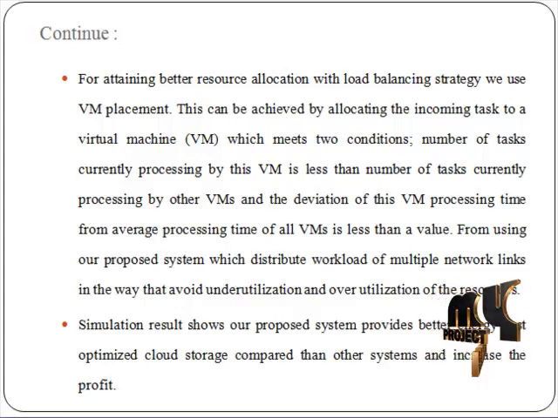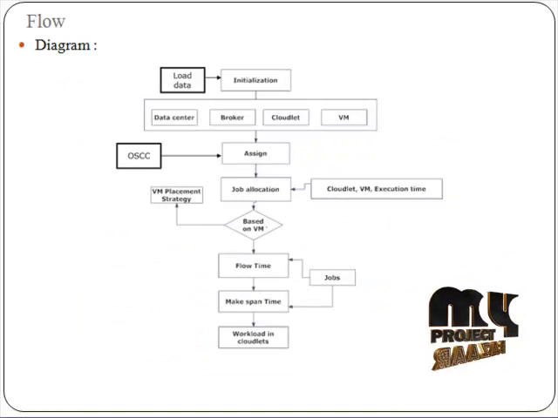This can be achieved by allocating the incoming task to a virtual machine which meets two conditions: the number of tasks currently processing by this VM is less than the number of tasks currently processing by other VMs, and the deviation of this VM's processing time from the average processing time of all VMs is less than a value. Our proposed system distributes workload over multiple network links in a way that avoids underutilization and over-utilization of the resources. Simulation results show our proposed system provides better energy cost optimized cloud storage than other systems and increases the profit. Next we discuss the flow diagram.